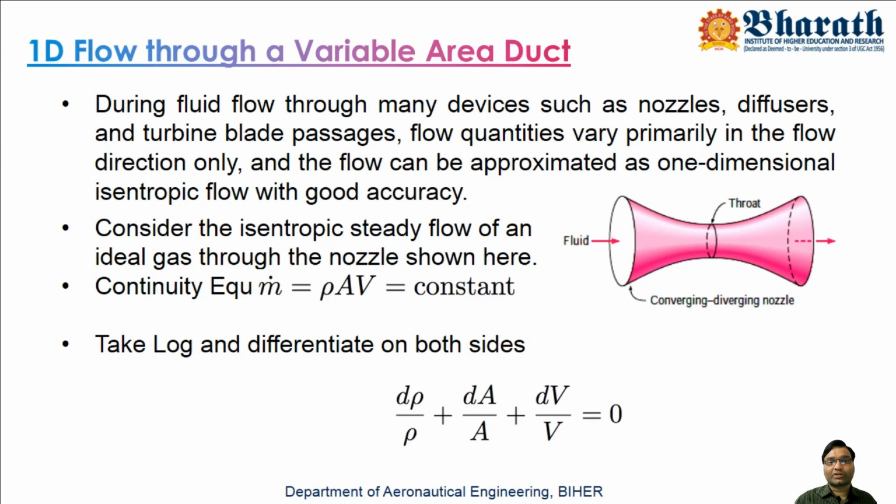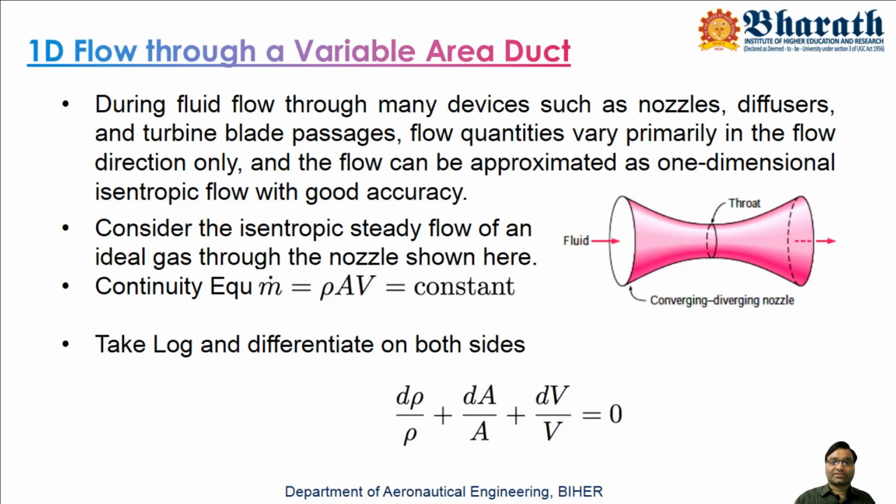Whatever mass flow is happening at the inlet per unit time, the same amount of mass flow rate should happen through the outlet. m dot in is equal to m dot out. That is the main consideration for a continuous flow. If you want to maintain continuity, m dot in should be equal to m dot out.